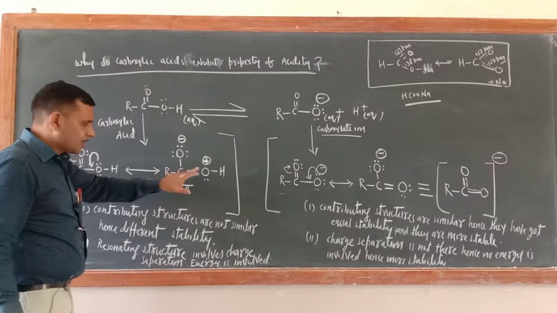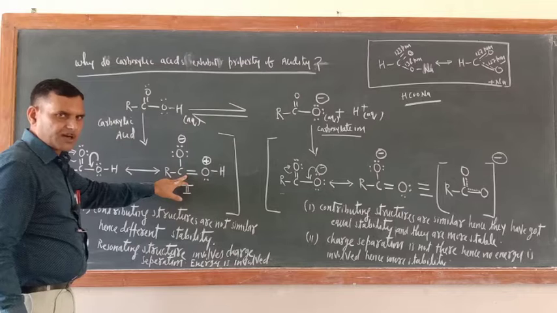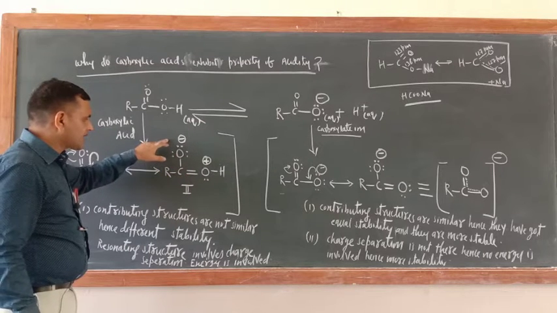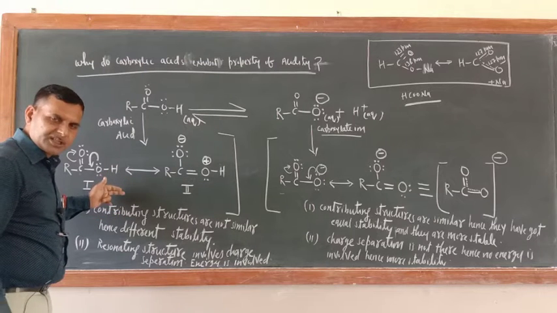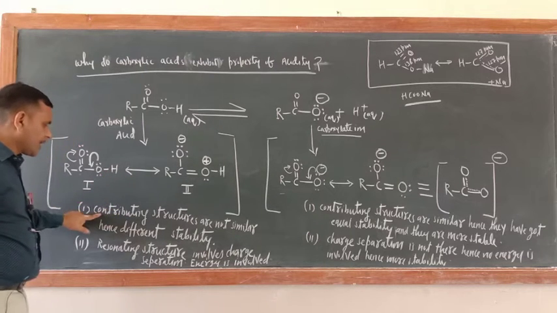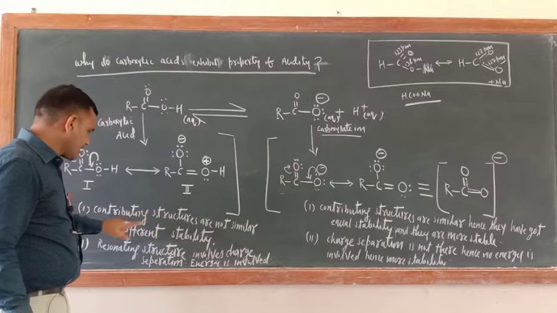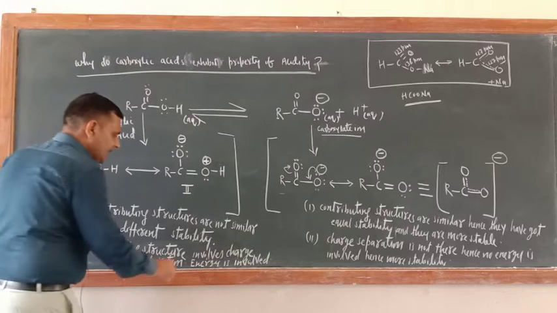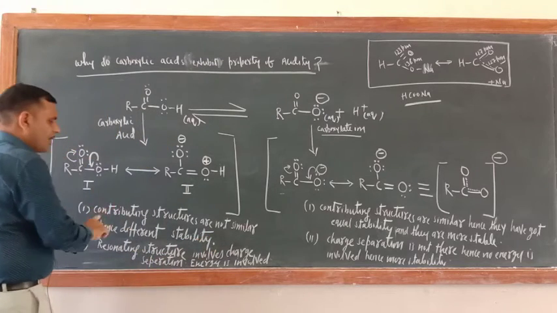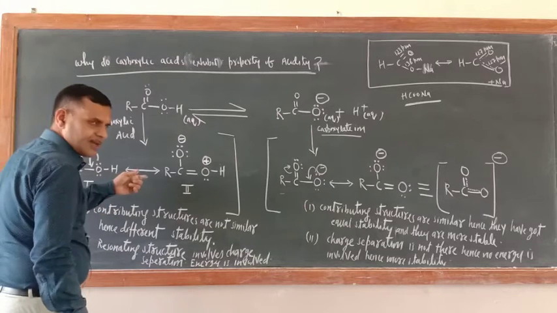This oxygen is positive because it has given its electron towards this carbon atom. This is negative because it has taken these electrons towards itself. So unequal structures are there or not? The first point is the contributing structures, meaning the resonating structures, are not similar, hence they have different stability.